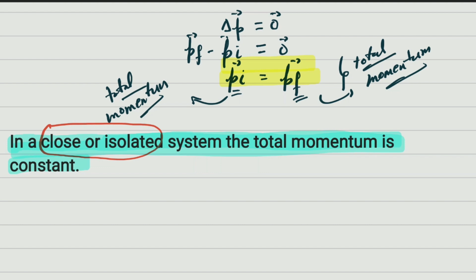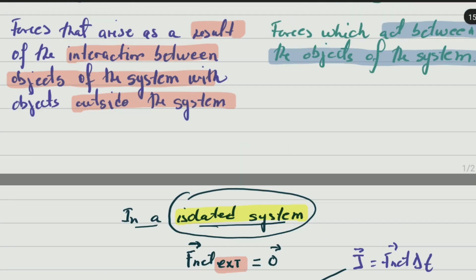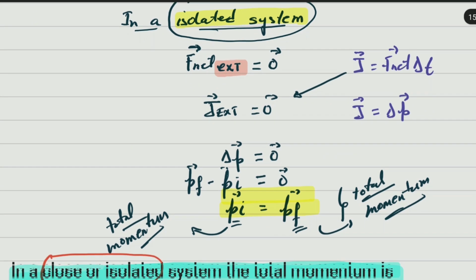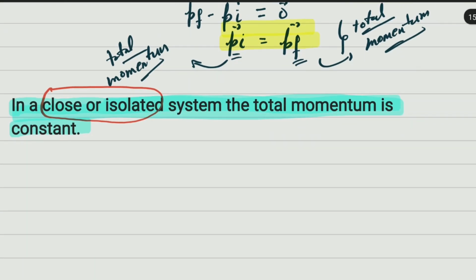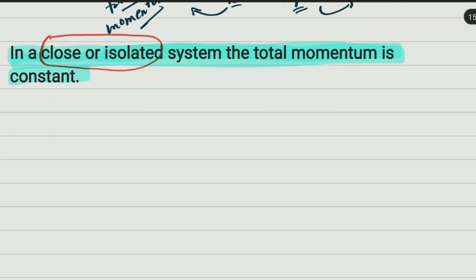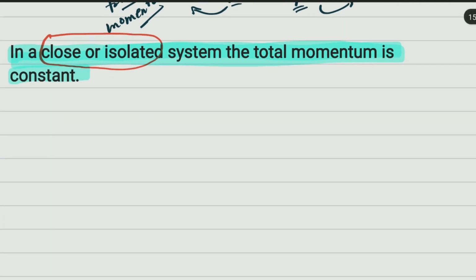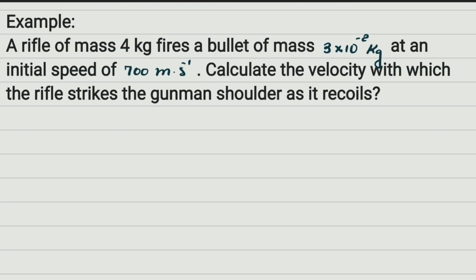And now this is happening during any interaction, like we cannot solve using Newton's law. For example, when you have an explosion, or when you have an interaction between objects in which the time of interaction is very, very small. So as usual, let's try to look at one example. Okay, so let's look at this example.